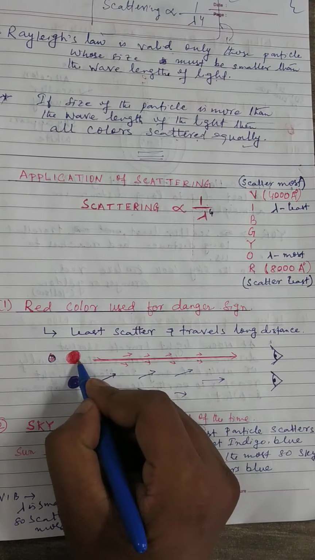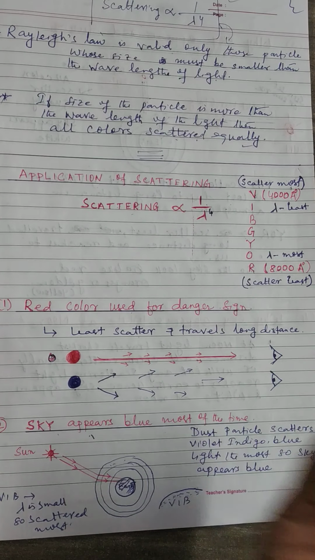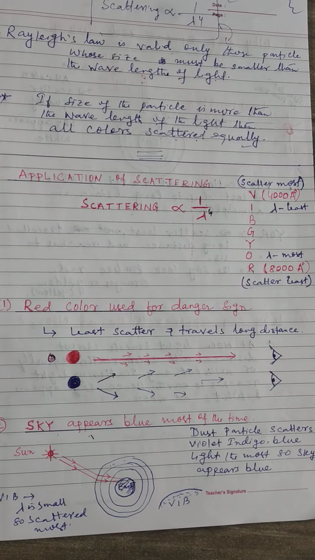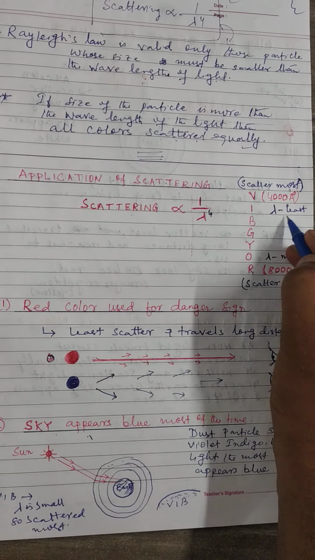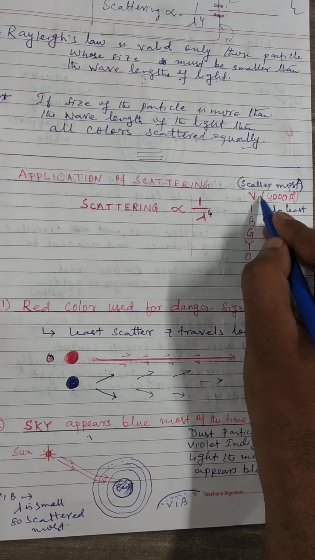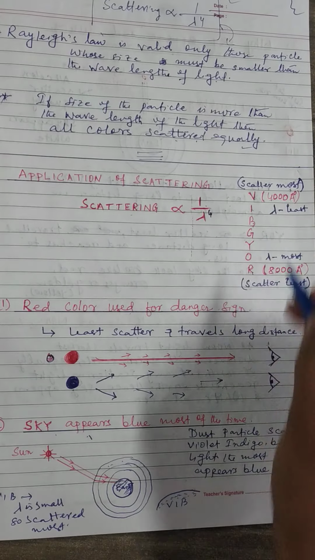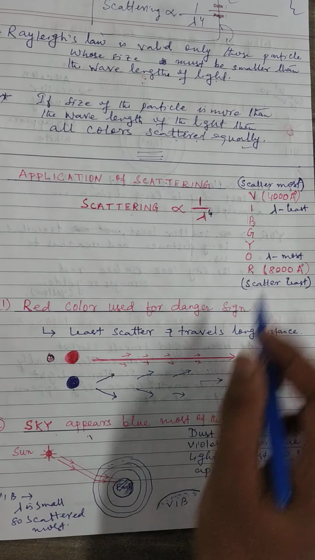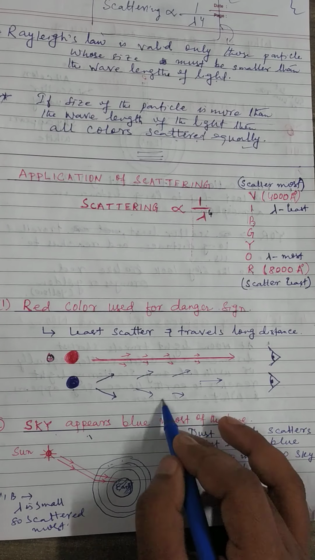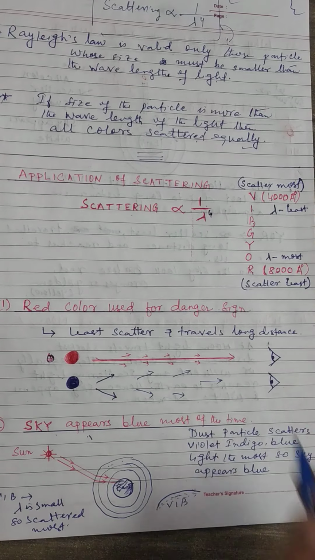Now look at this. Here are red light and blue light. Suppose you are taking a blue light as a danger sign. But blue light is scattered most. Blue, violet, indigo are scattered most. So if you use blue, violet or indigo light, it will be scattered most, and very little light will reach our eyes.